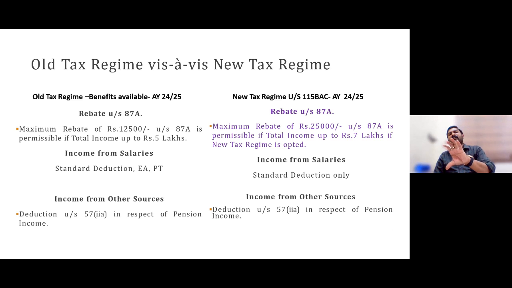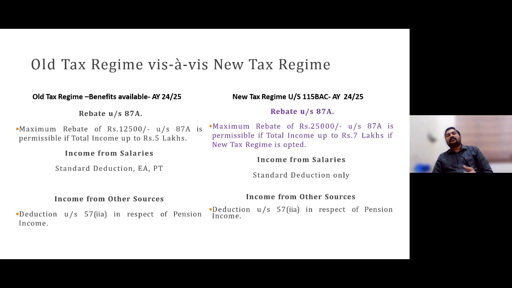So this is what with regard to rebate under section 87A. Hope this concept of marginal relief is clear to you. If any doubts, definitely, you may text in, and we can discuss later at the end of the session. So this is what about that new privilege that has been given to those new tax regime holders right from this assessment year 24-25.